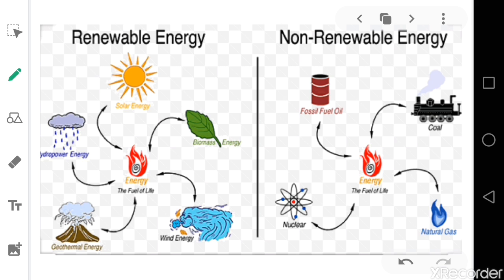These were the renewable energy and the non-renewable energy, which could be used and not used again. I hope you've understood the concept of energy, what energy is, the four forms we discussed today, and some renewable and non-renewable energy.